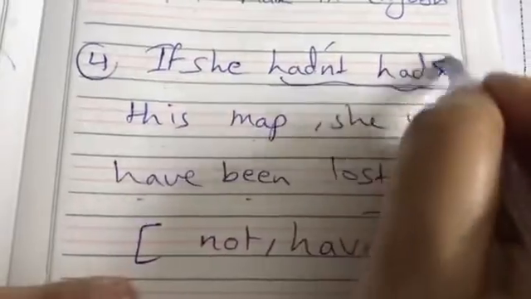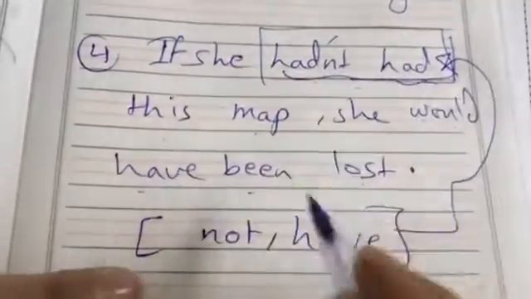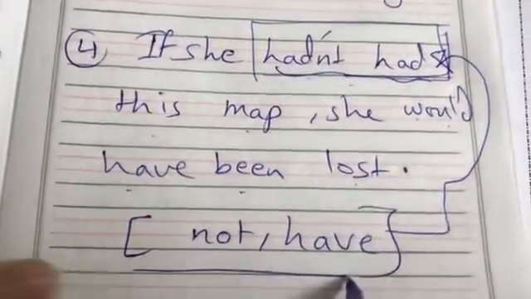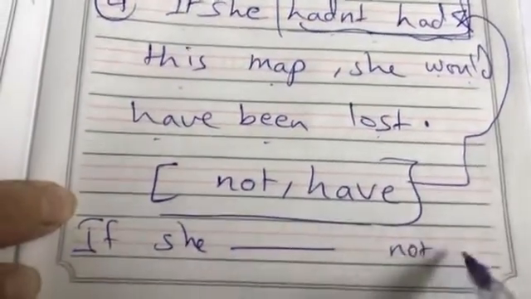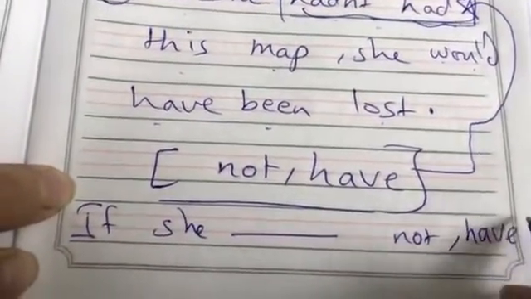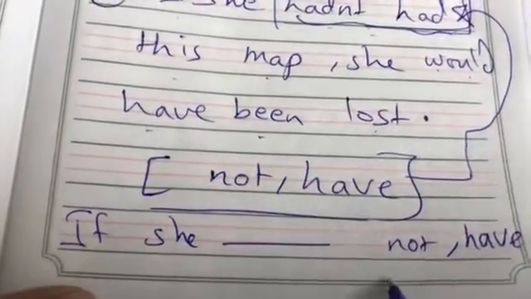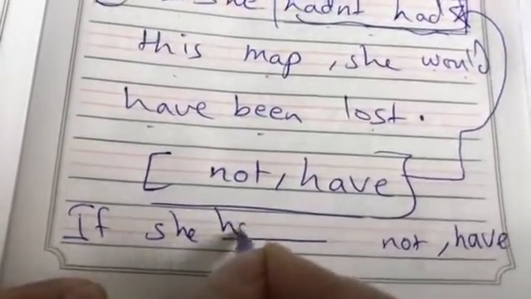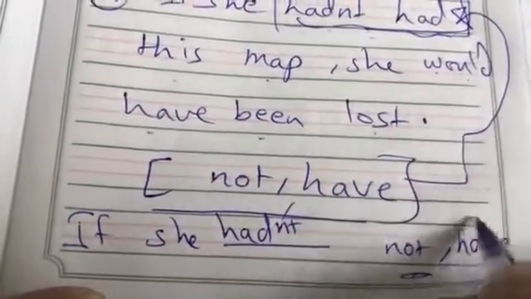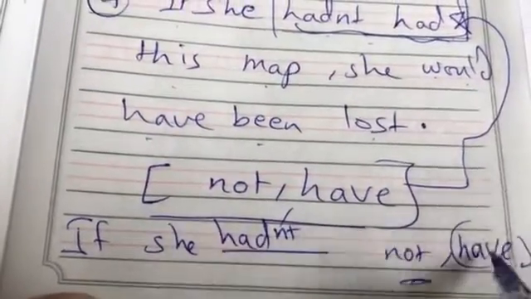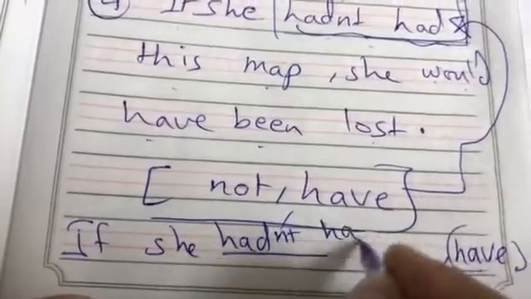Now, look here, hadn't had. All of you will ask me why you put hadn't had. So, this is the sentence I give you. If she not have, and I ask you to put it in Type 3. You get had from the form, then add not from here, then this is the main verb. I make it verb 3, had.